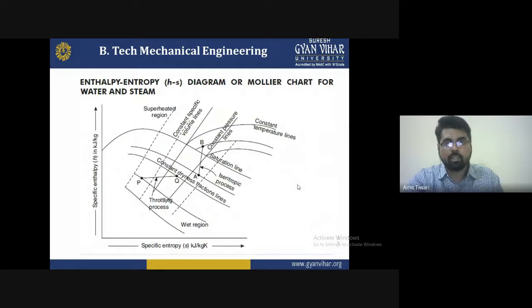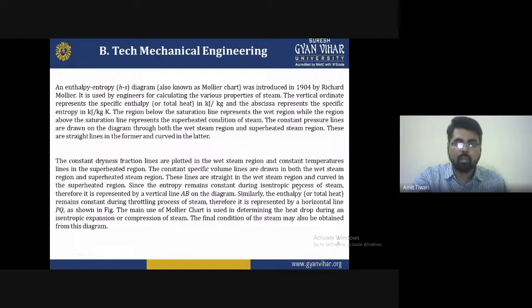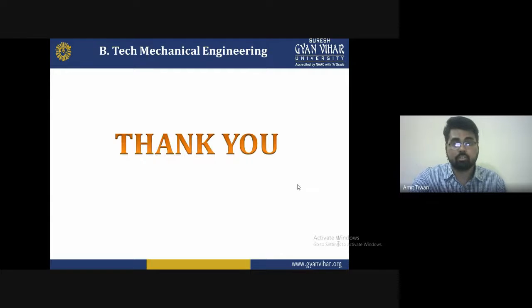This is the enthalpy and entropy diagram, the Mollier chart, which helps to understand the steam table. As you know, the Mollier chart was introduced in 1904 by Richard Mollier. It is used by engineers for calculating the various thermodynamic properties of steam, to understand the conditions better. So I hope you understand this, pure substance part two.